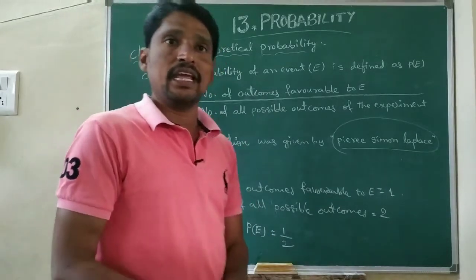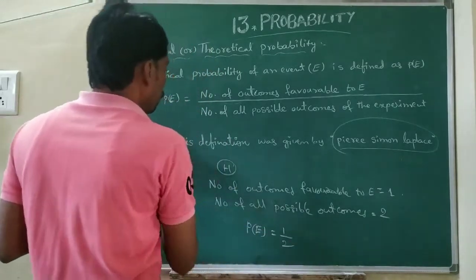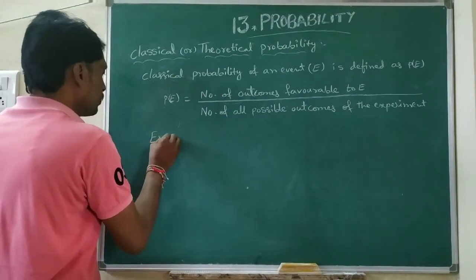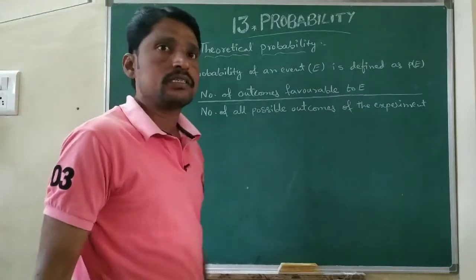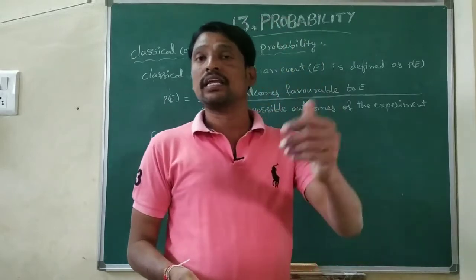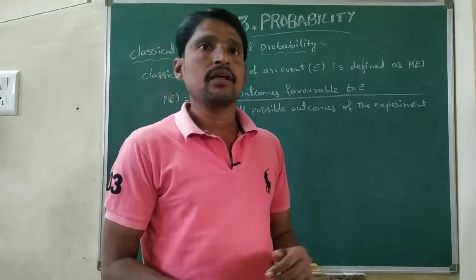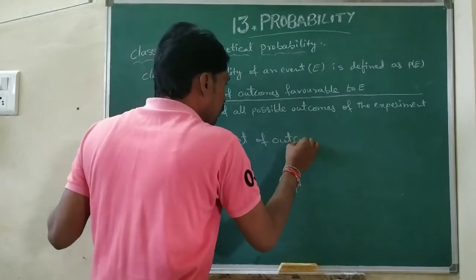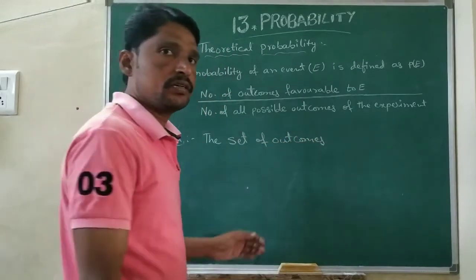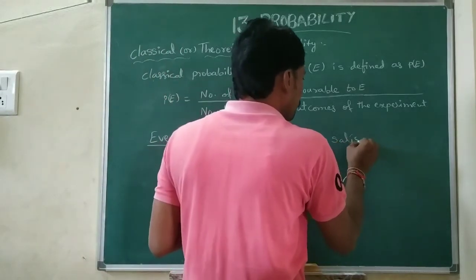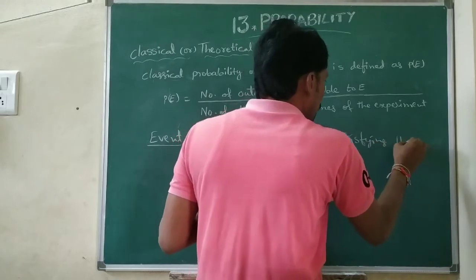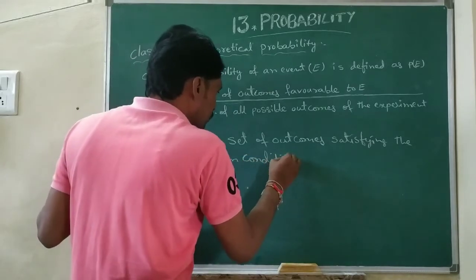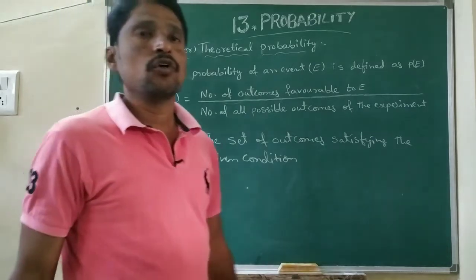Next, the definition of an event. What is an event?